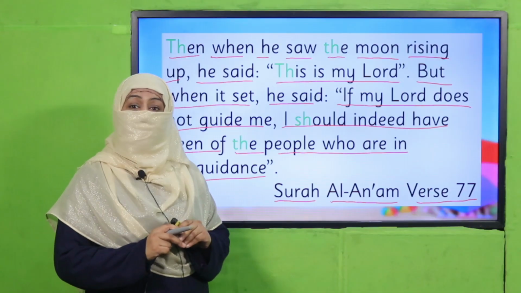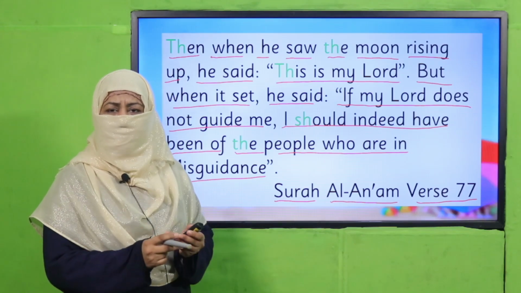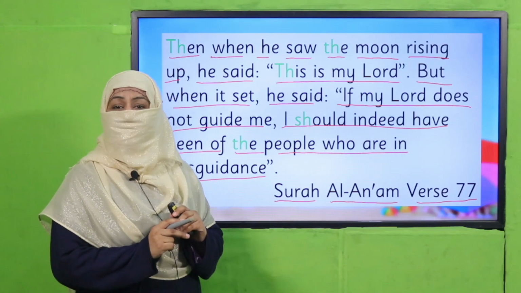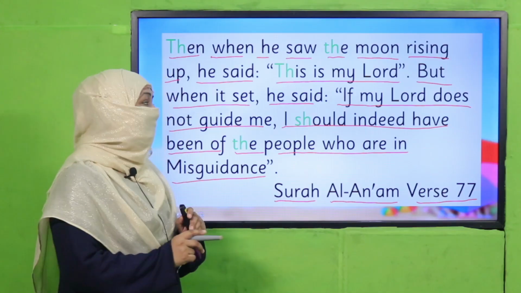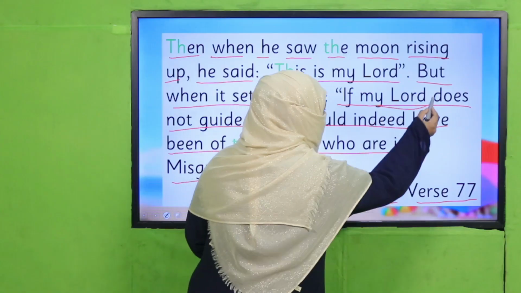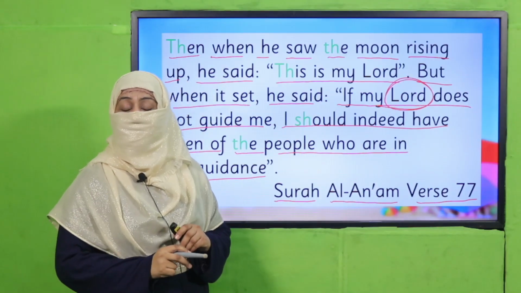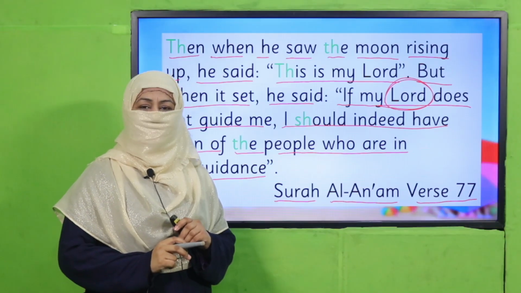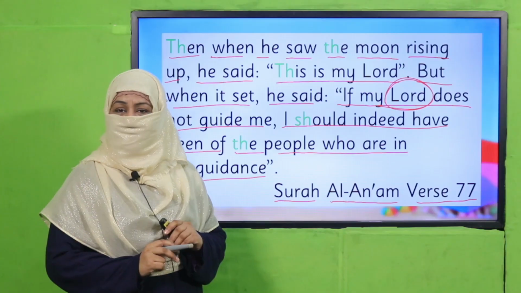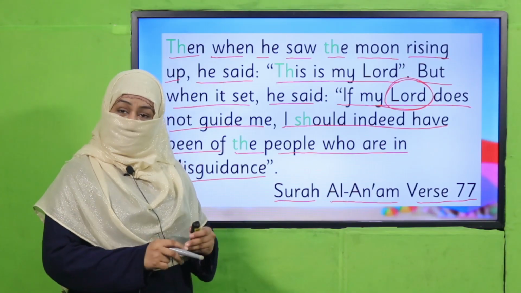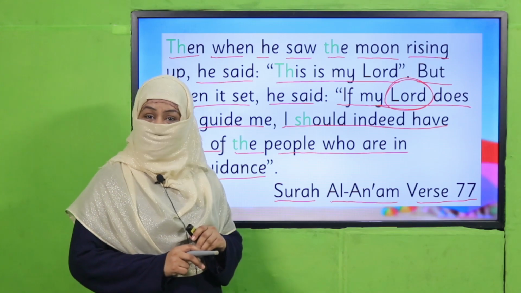So when he realized moon, sun, sky, earth, water, everything which Allah has created are signs of Allah subhanahu wa ta'ala, and they connect us with our Lord. They are not Lord. They are the signs of Lord. They tell us Allah is the creator of all these things. Subhanallah. So beta, whenever we look at the signs of Allah subhanahu wa ta'ala, we should glorify Allah. We should say Allahu Akbar. We should say Subhanallah, MashaAllah.